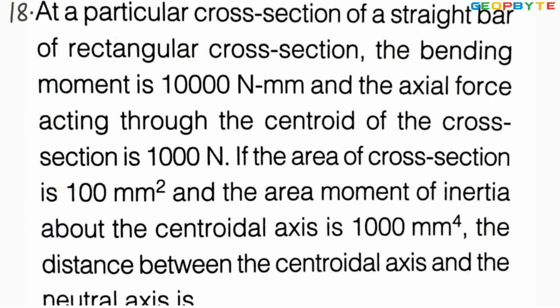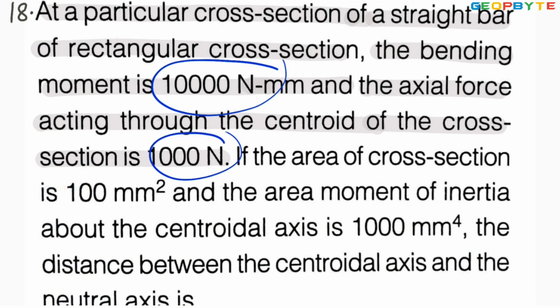Look at the 18th problem. At a particular cross section of a straight bar, the given cross section is rectangular. The bending moment is 10,000 Newton mm, not Newton meter. And the axial force acting through the centroid of the cross section is 1000 newtons. The axial force is also acting in addition to the bending moment.